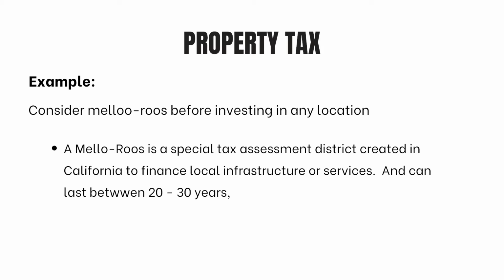For example, if you are investing and want to maximize your return on investment, you may want to purchase in a location where there are no Mello-Roos, a type of tax included in property tax and imposed for the development of a community. These taxes tend to be placed on a newly built community and can last between 20 to 30 years. Even for a permanent residence, this expense needs to be taken into consideration as it is a long-term expenditure.